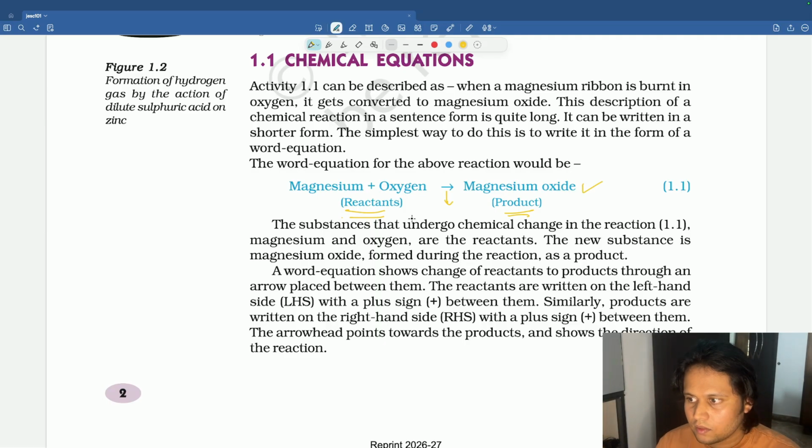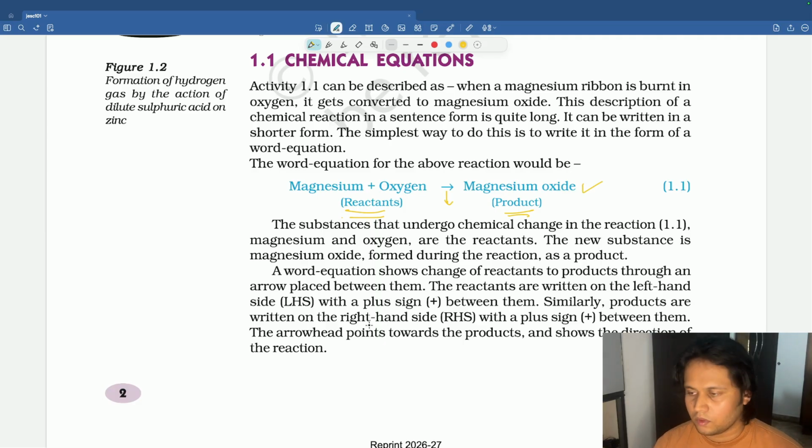The left side is known as reactant, which is undergoing reaction, and the substance that we get after the reaction is called product. We will separate the reactants with a plus sign. So magnesium plus oxygen. Magnesium reacts with oxygen. The arrow sign indicates the direction of the reaction to get the product, that is magnesium oxide. Okay, this is one way.